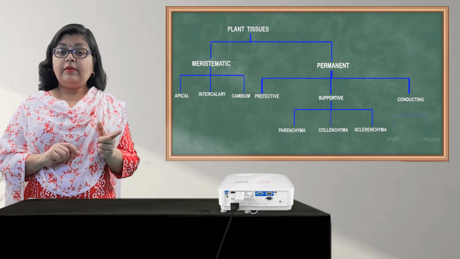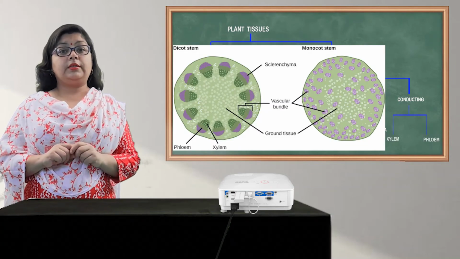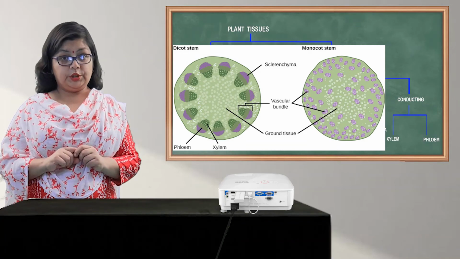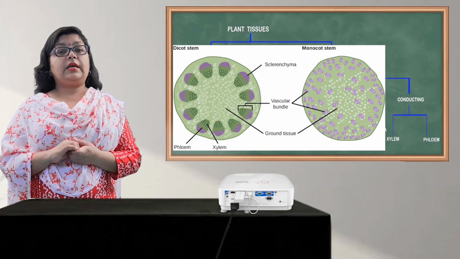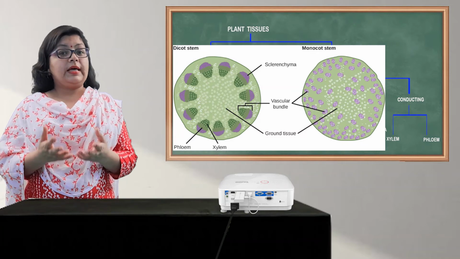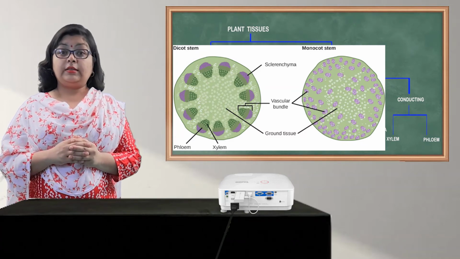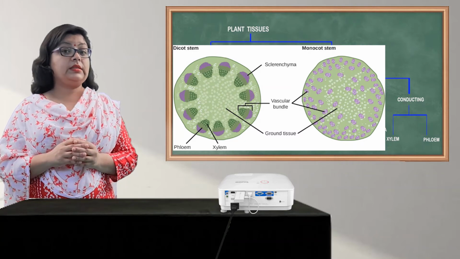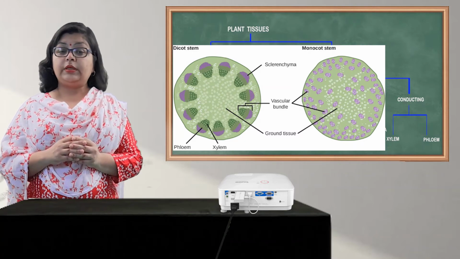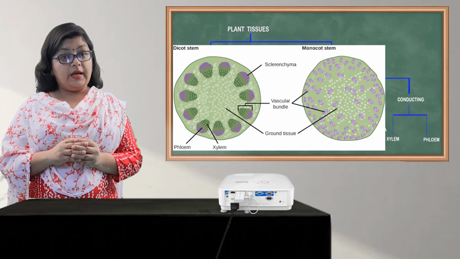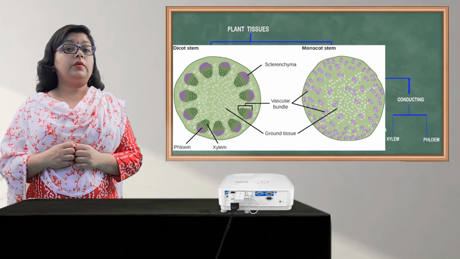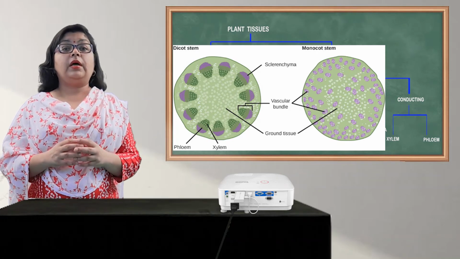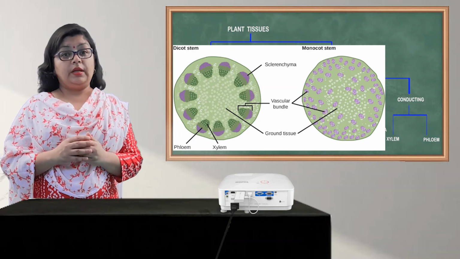So xylem and phloem are the two parts of these conducting tissues. And you must have studied this before also, that xylem is responsible for conducting the water up and down in the plant, whereas phloem is responsible for conducting the food material up and down in the plant. But today we are going to study xylem and phloem, the cells which they are made up of.